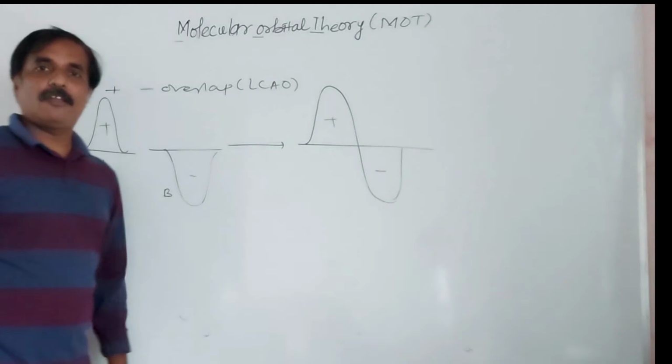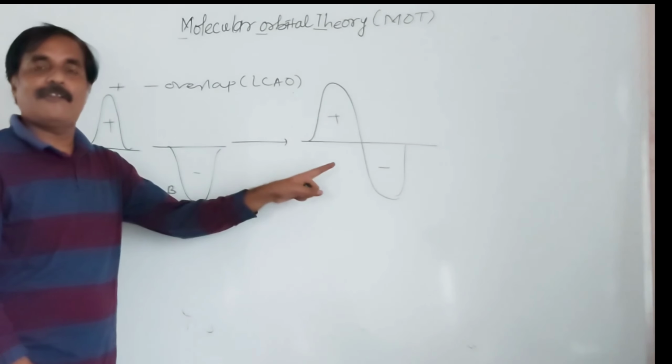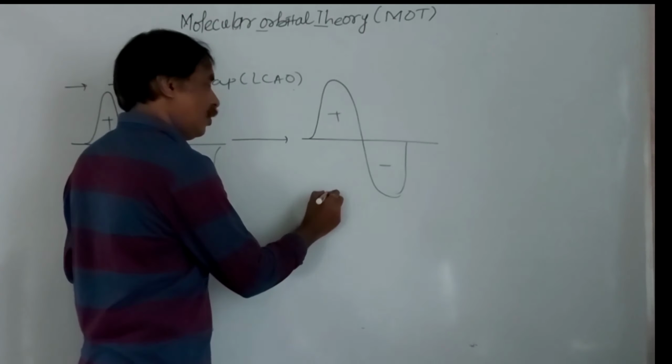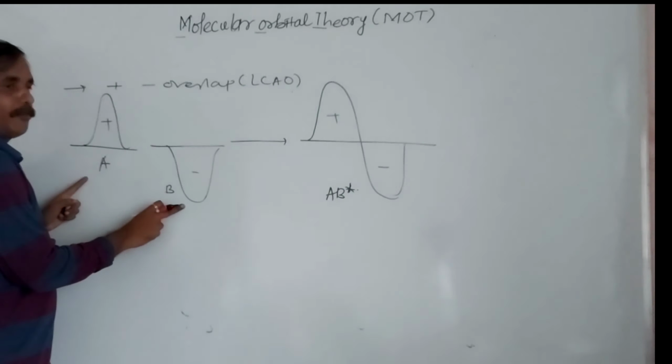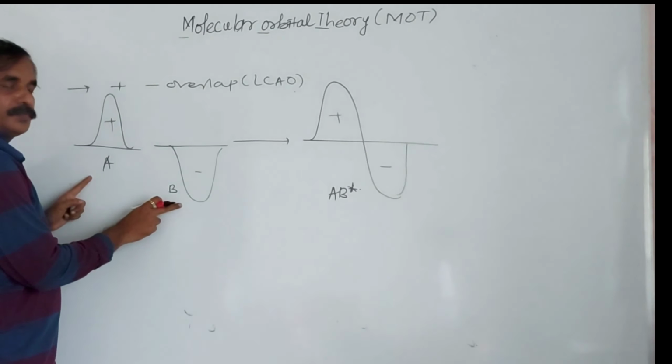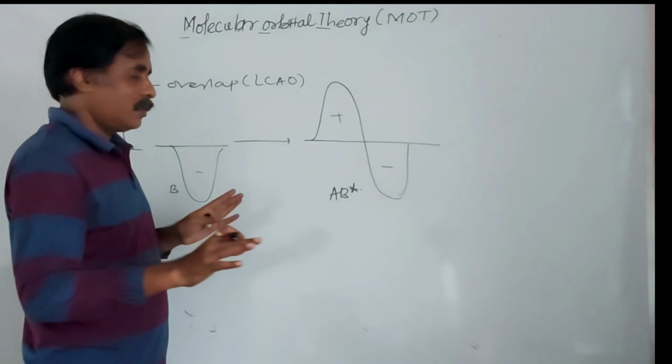This is also a molecular orbital, but actual bond formation is not there. So this is said to be what? AB star. This is atom A, this is atom B, linear combination of these two. There is subtraction. What is the conclusion?